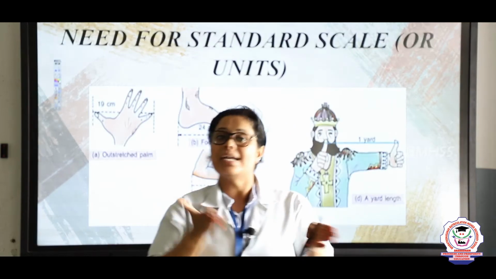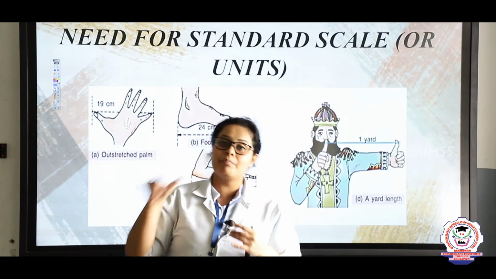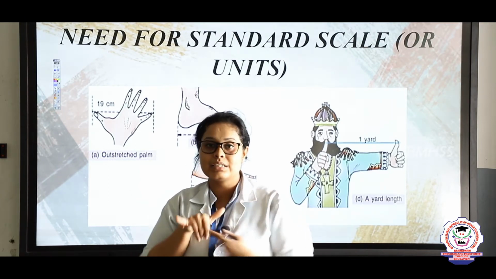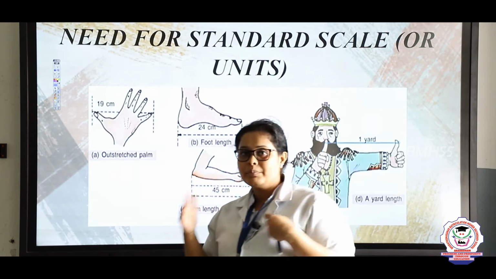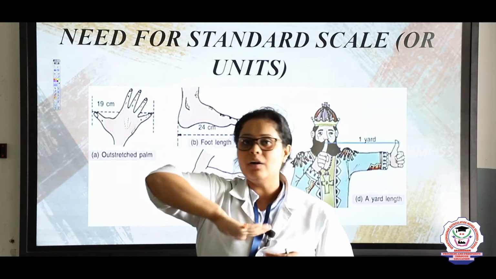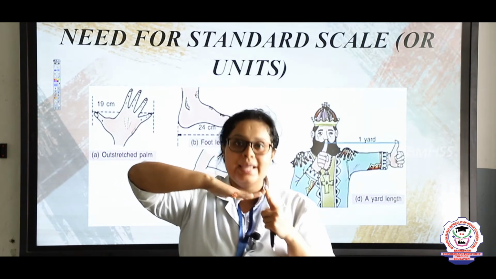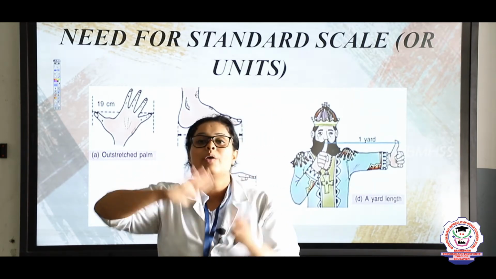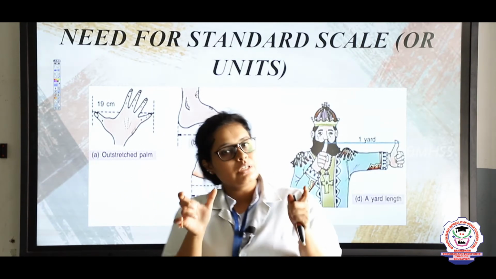We can do the comparison, or else children will have small hands, elders will have big hands, so this distance will vary. Same way here, a foot length. Foot length means, this is for example a foot. The length of this place, from the longest finger in your leg to the knee, or you can call it the toe and the knee difference, is known as a foot length.